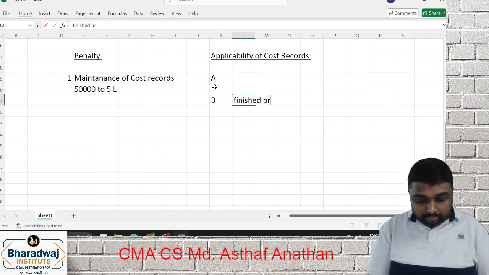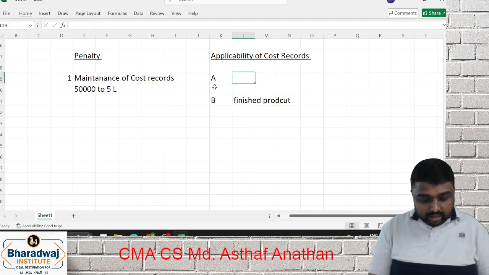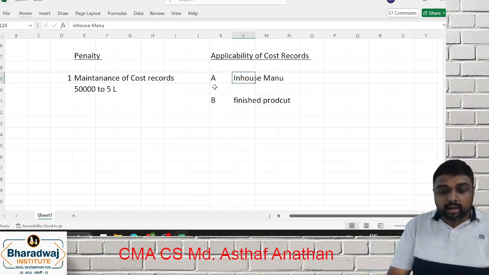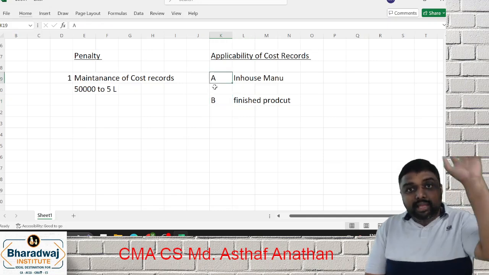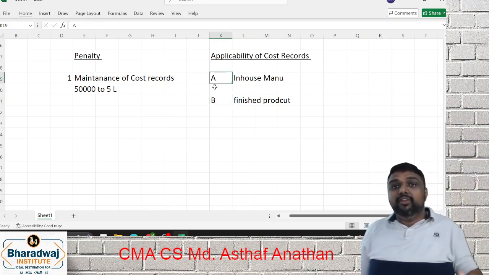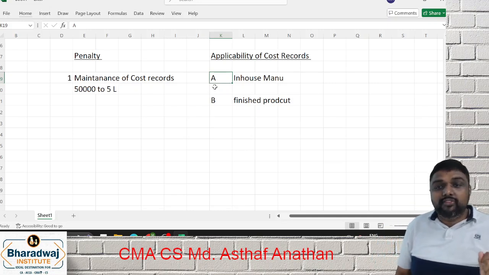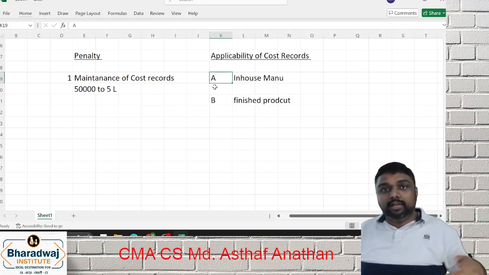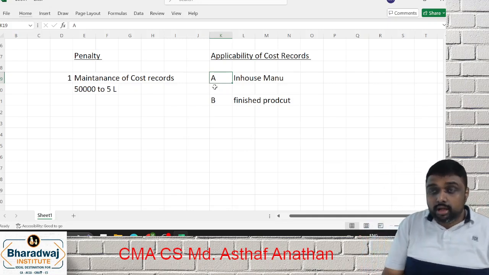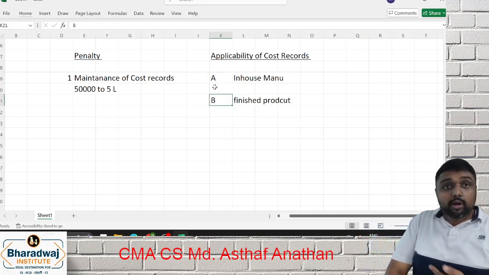B is the finished product, and A is the captively consumed product. So this is in-house manufacturing. So the point is what? See, this A is a product, B is a product. We have identified that for cost audit, product is identified through CETA code or HSN code, whatever you call. So when you identify it through CETA code or HSN code, your product will be B product.